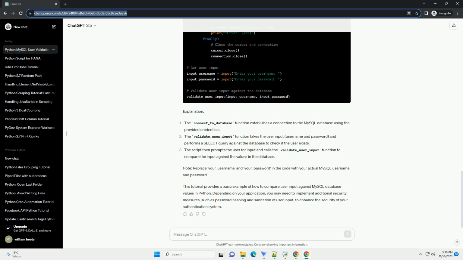This tutorial provides a basic example of how to compare user input against MySQL database values in Python. Depending on your application, you may need to implement additional security measures, such as password hashing and sanitation of user input, to enhance the security of your authentication system.